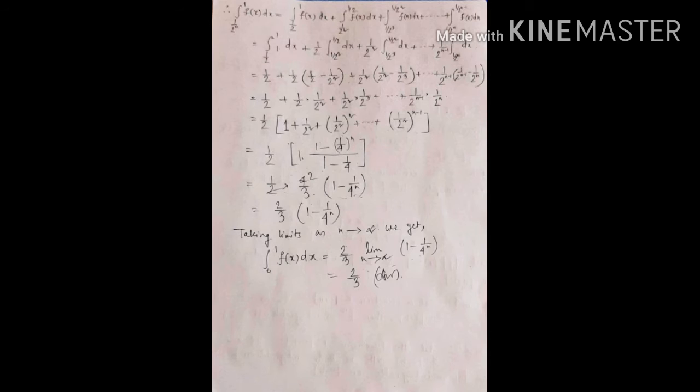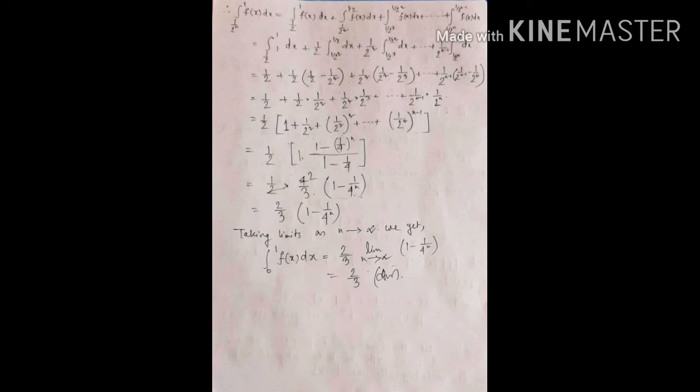Now we are integrating this and we get 1/2 + 1/2(1/2 − 1/2²) + 1/2²(1/2² − 1/2³) + ... + 1/2^(n-1)(1/2^(n-1) − 1/2^n), which is equal to 1/2 + 1/2 · 1/2² + 1/2² · 1/2³ + ... up to 1/2^(n-1) · 1/2^n. We take 1/2 common from both and we get 1/2 [1 + 1/2² + (1/2²)² + ... up to (1/2²)^(n-1)].